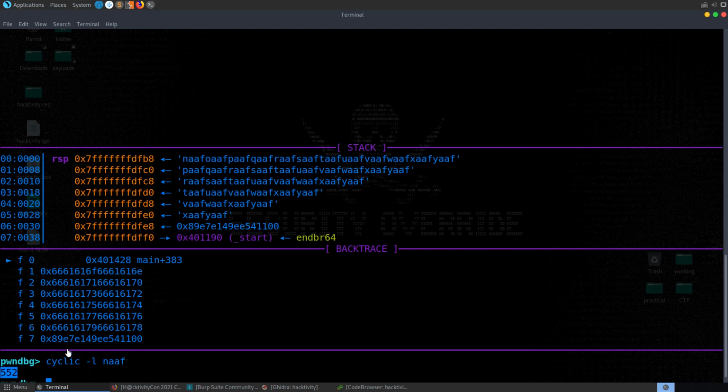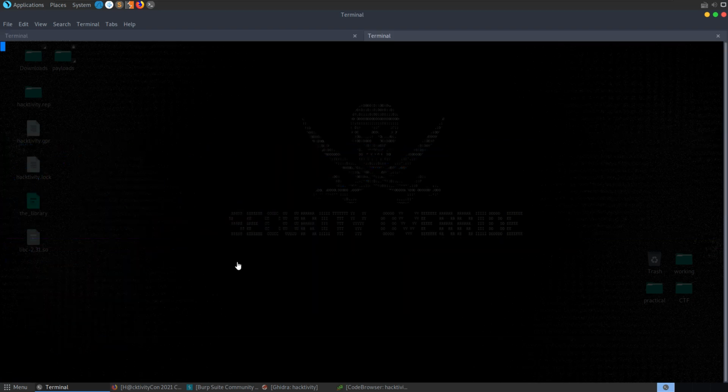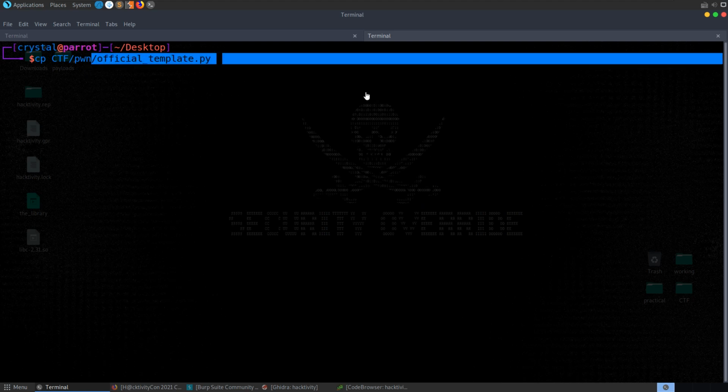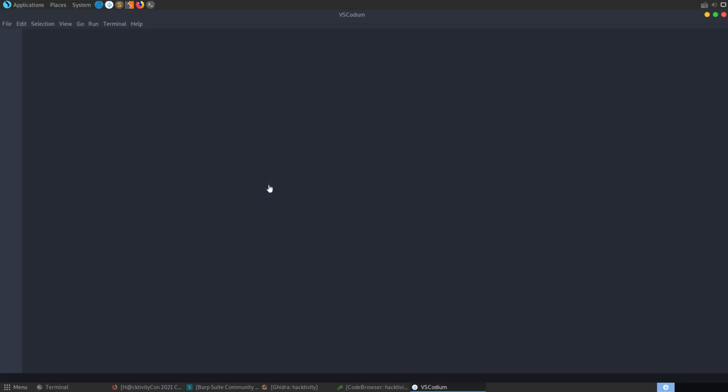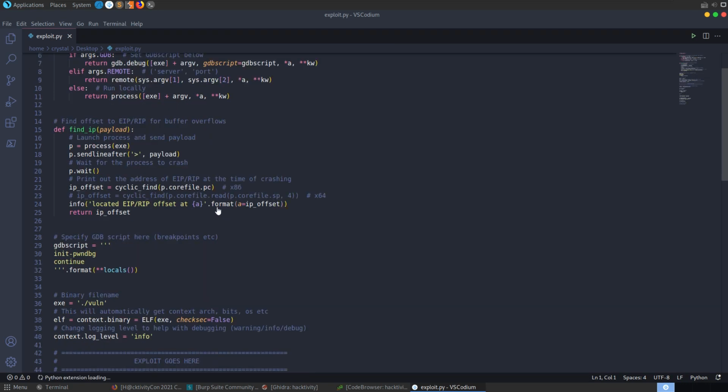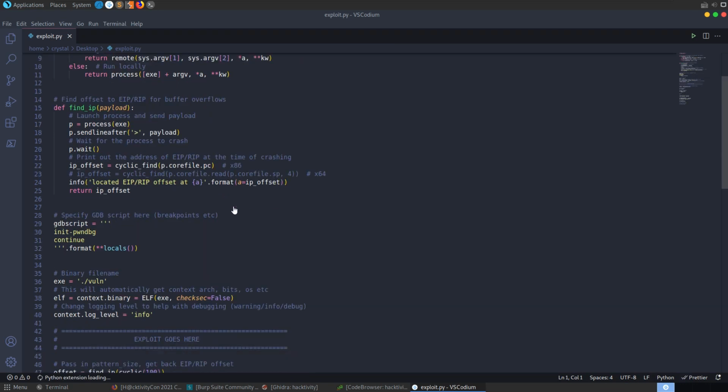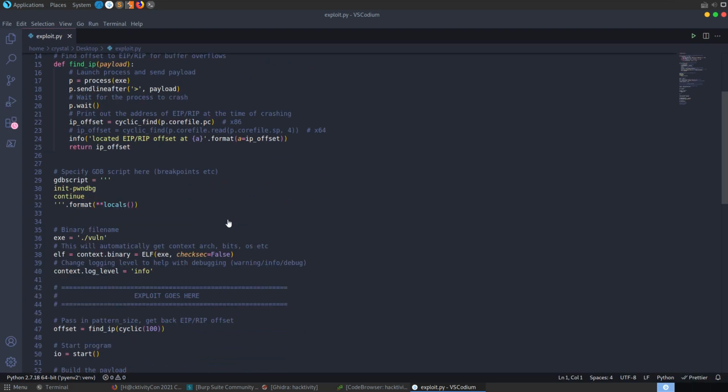We can also calculate this in pwntools directly, so I'll show how to do that as well. So let me copy over the pwntools template. You could actually get a better template here. I've got plenty of return to libc exploits which we could use, but I'm just going to copy this over and talk through as I'm doing it, just in case anybody who's watching is unfamiliar with how to write these scripts or how to do the exploit, and it might help a bit if I go through it in steps. So this template here, let me zoom in a little bit.